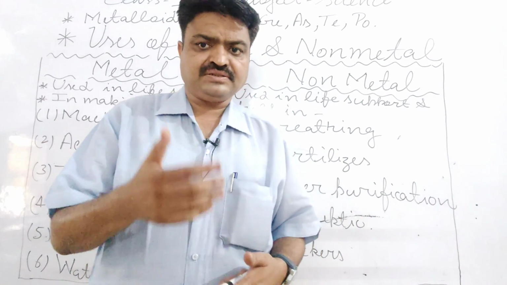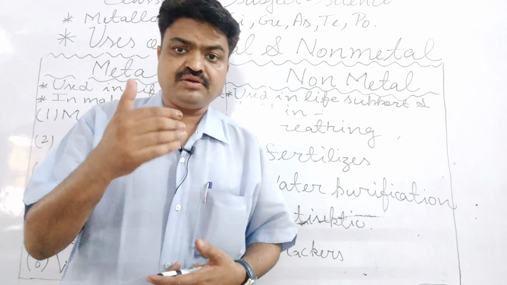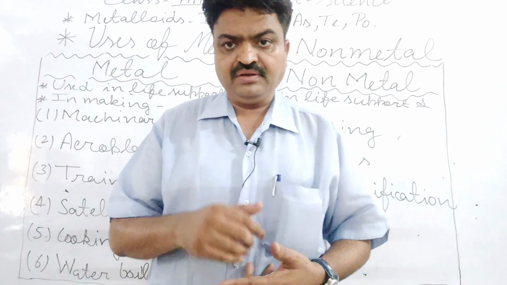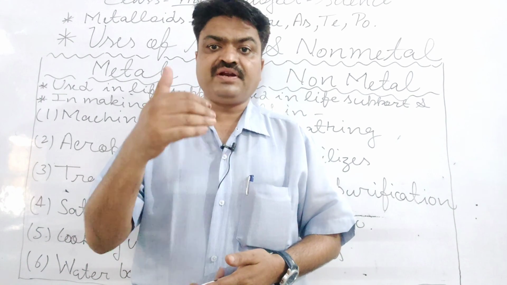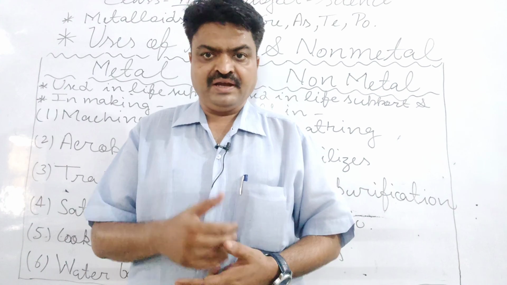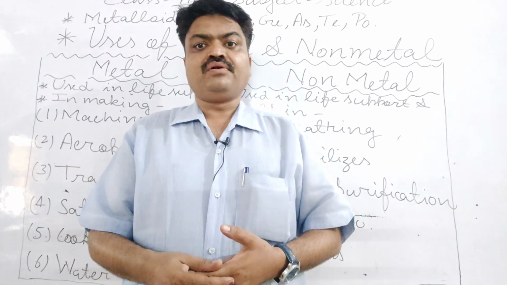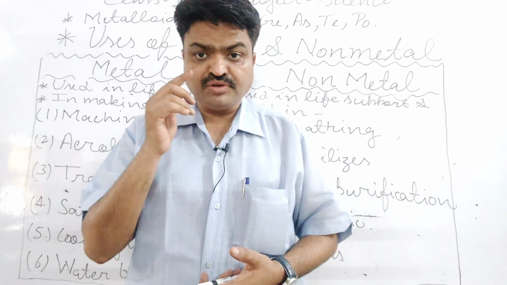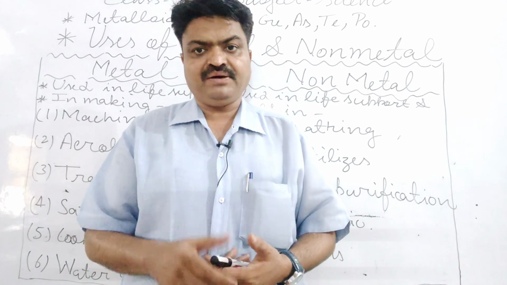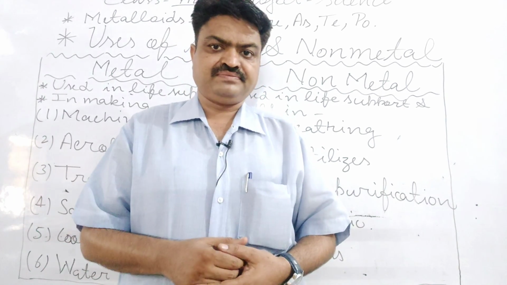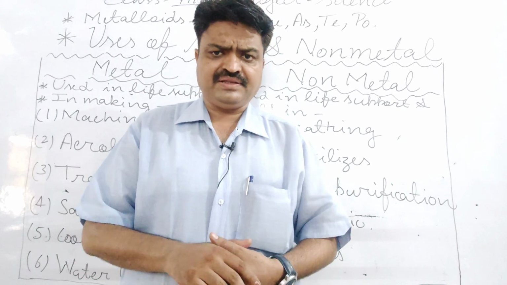So student, metals are also used in cooking utensils. In the kitchen, there are the different pots we use, and when you observe those pots, most of the pots that we use in cooking are made of metal, student. Why are they made of metal?